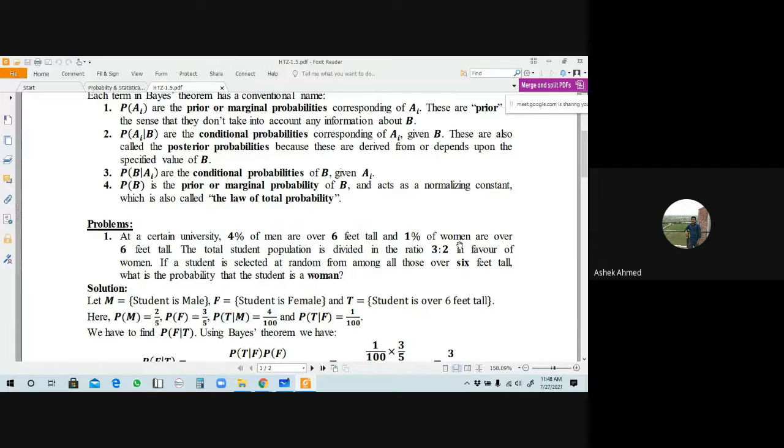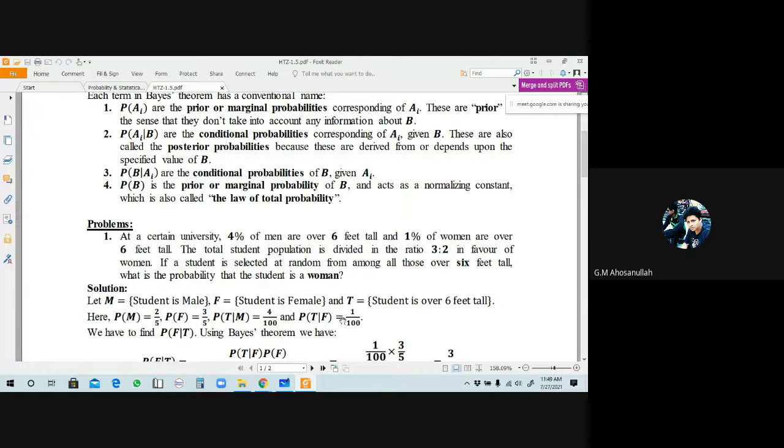সিমিলারলি there is given 1% of women are over 6 feet tall. What do you mean by this? আমাদের এটা কি রিপ্রেজেন্ট করতেছে? women যত স্টুডেন্ট আছে, women কিন্তু টোটাল womenের পরিমাণ কত? 3/5। ওকে, এর মধ্যে 1% of women are over কি 6 feet tall, তাহলে কি হবে? From here we can say that probability T given F, that will be 1%, is it right?